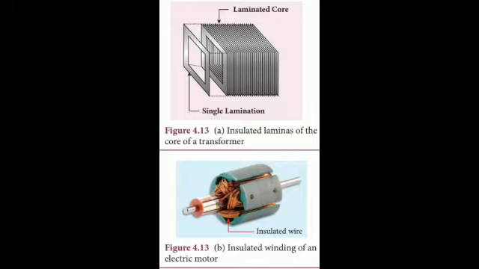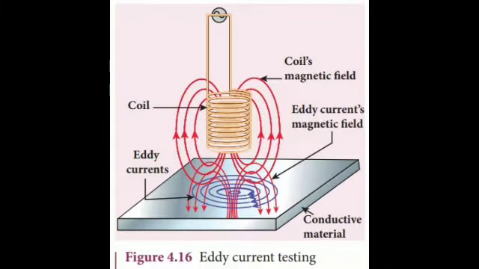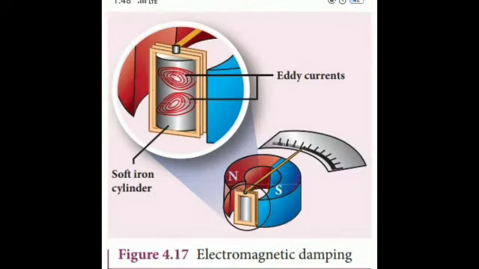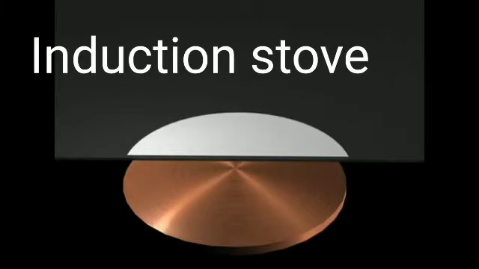For an electric motor, the winding is made up of a group of wires insulated from one another. The insulation used does not allow huge eddy currents to flow, hence losses are minimized. Applications of eddy current: induction stove, eddy current brake, eddy current testing, electromagnetic damping. That's all.